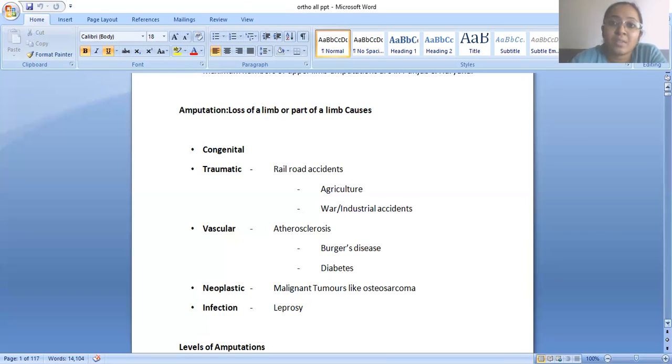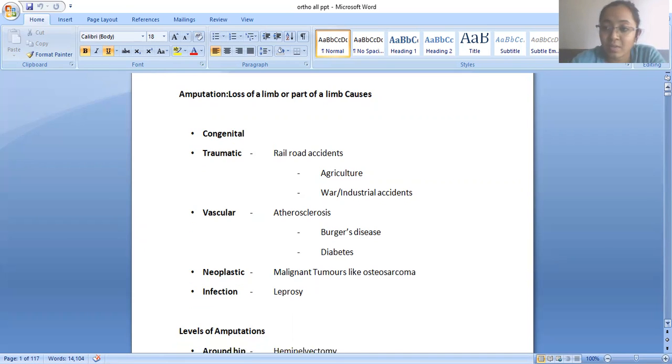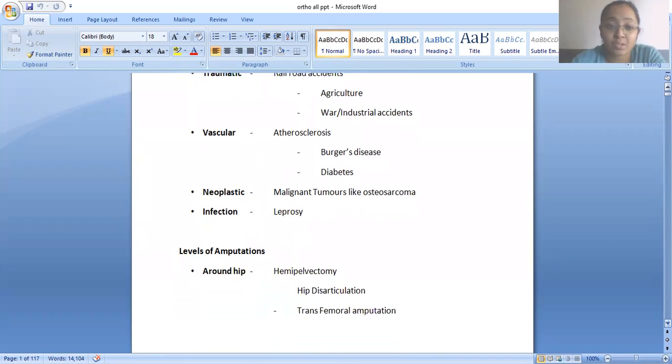Traumatic: if there is any traumatic injury which has severed a part of the body, then amputation has to be done. Vascular: Buerger's disease, diabetes. Neoplastic: tumors, osteosarcoma, malignant tumors which have compromised the limb, then we have to opt for amputation. Then infection, for example, infection of the leg.